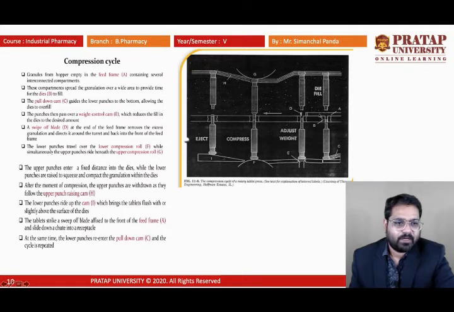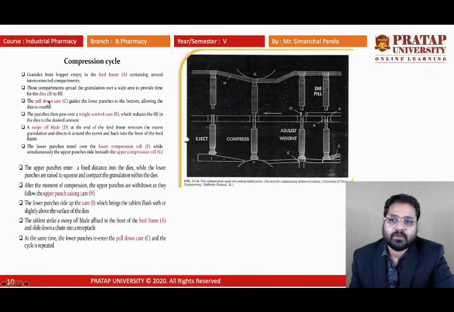There will be a blade. If an excess amount of granules is formed after the filling, it will swipe off the excess, and in the next step we can see the granules from the upper hopper, that is in the feed frame A, containing several interconnected compartments.